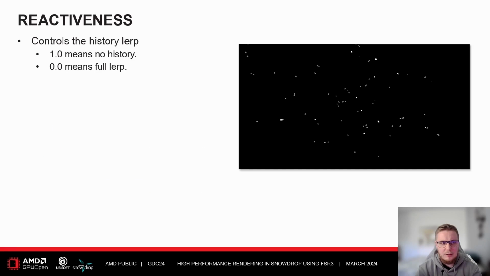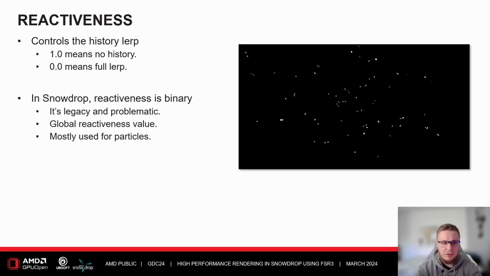Okay, so let's take a look at reactiveness. What is reactiveness? Well, it's a resource that controls or drives the history lerp within the upscaling algorithm, where 1 means to use no history and 0 means to use a full lerp of the history. In Snowdrop, reactiveness is actually binary, and we include it in our stencil buffer.